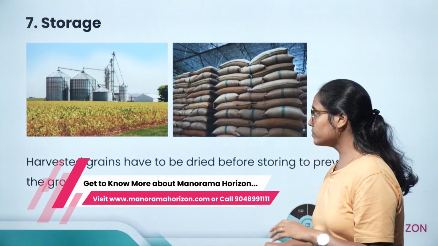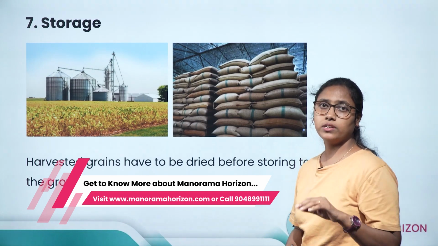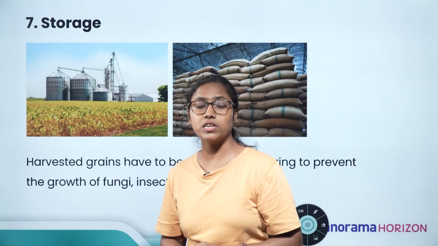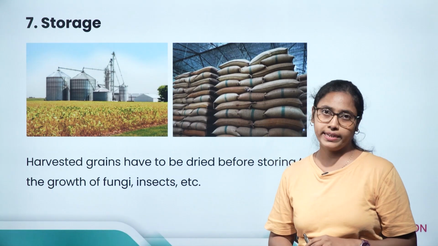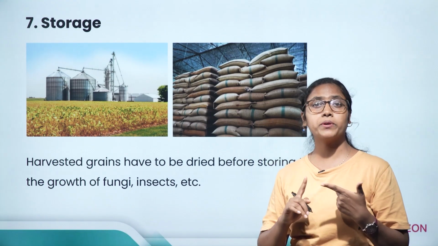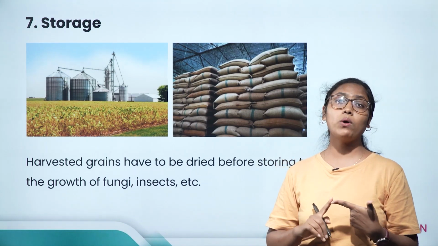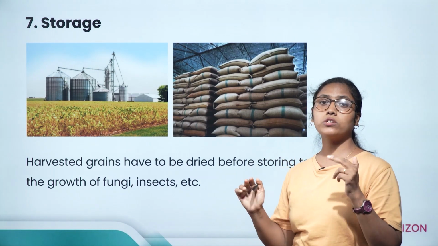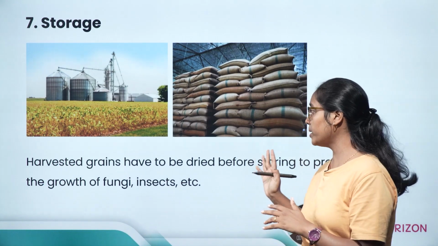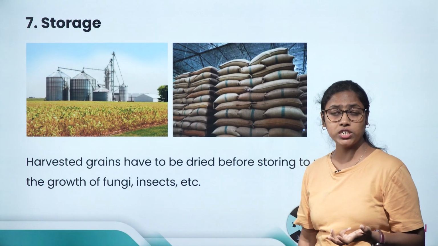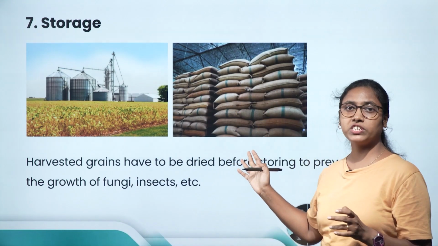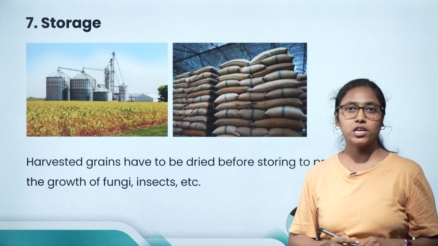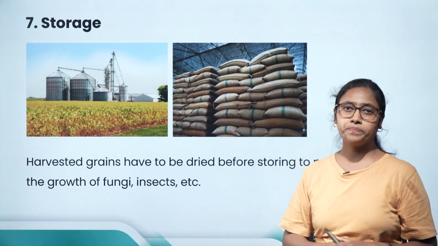Okay, so this was about the different farm practices a farmer has to follow to get good yield. The first one was preparation of soil, the second one was sowing, third was manure and fertilizing, okay. The fourth was irrigation, fifth protection from weeds, sixth was harvesting, and the last was storage.